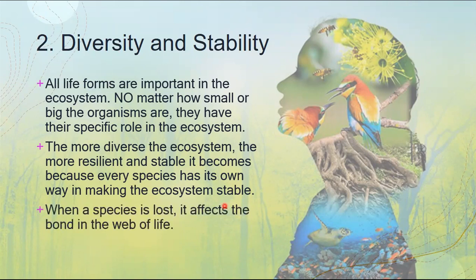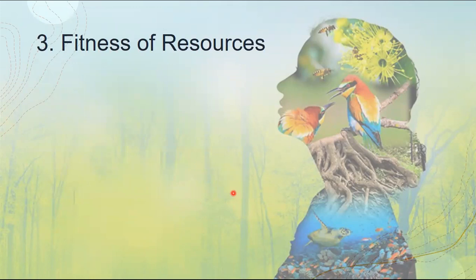So when a species is lost, it affects obviously the bond in the web of life. Now, it is said that life is like a spider web. If one strand in the web is cut, the overall web is affected. So when a species is lost, of course, it would affect the diversity and the stability in your ecosystem.